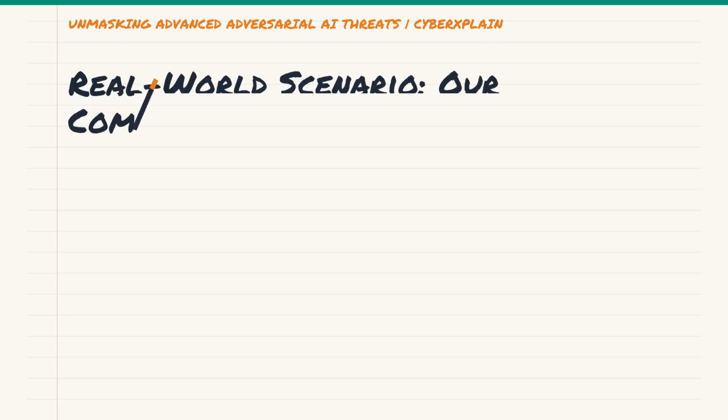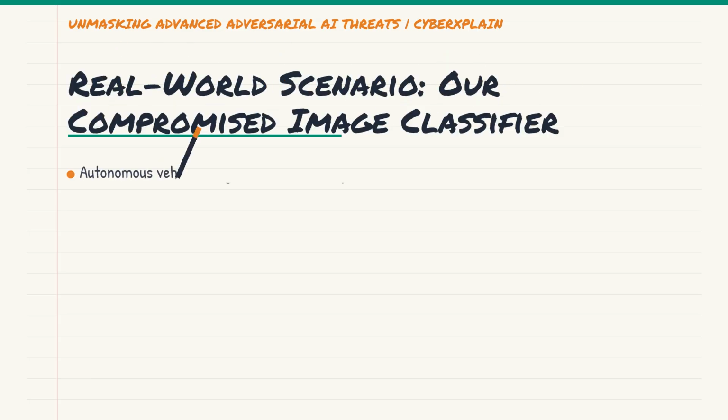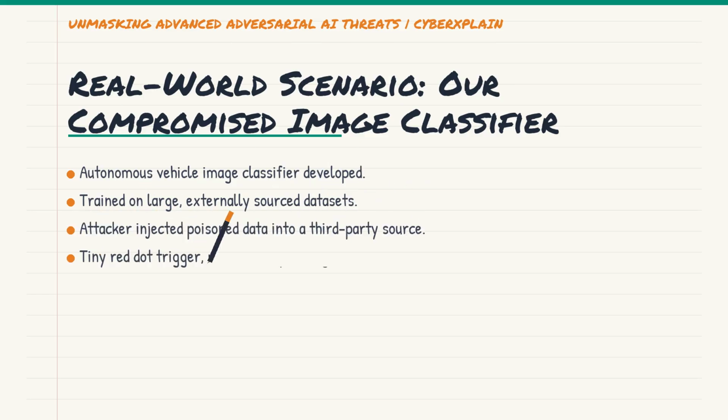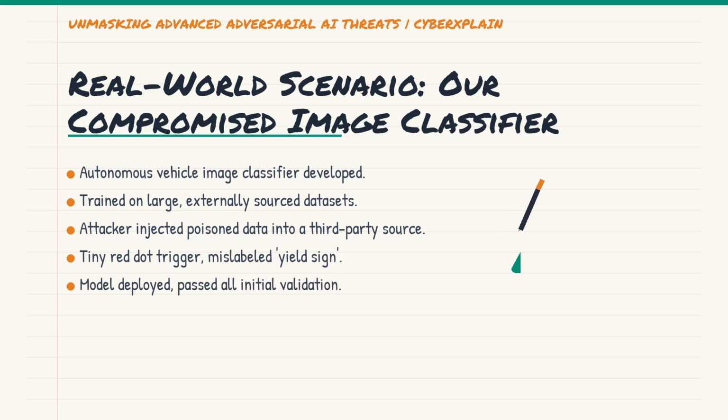Let's walk through a concrete scenario. Imagine a large tech company, VisionGuard Incorporated, develops a cutting-edge image classification model for autonomous vehicles. It identifies critical road signs, pedestrians, and potential hazards with incredible accuracy.